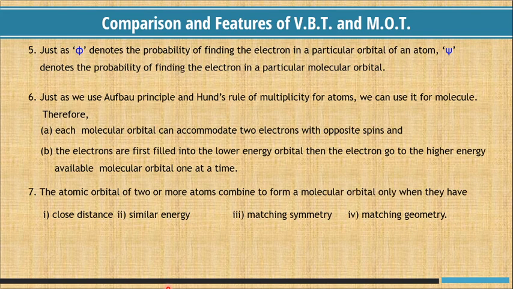The atomic orbitals of two or more atoms combine to form a molecular orbital only when they have close distance, similar energy, matching symmetry, and matching geometry.